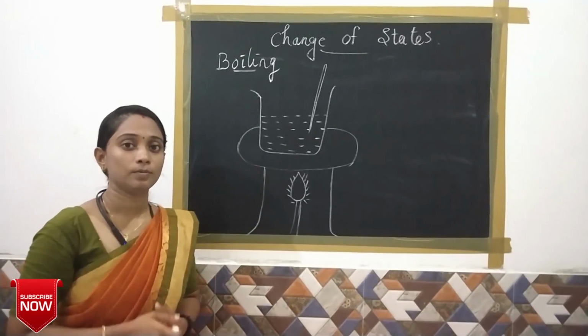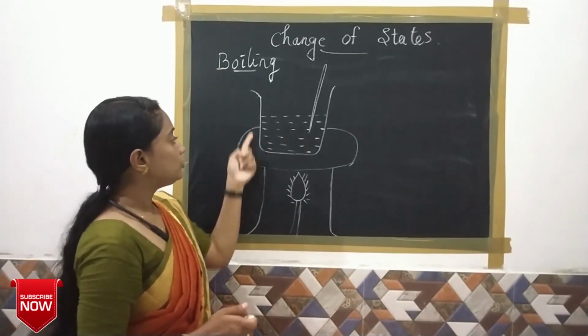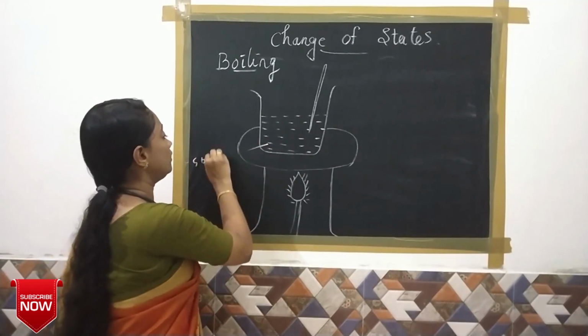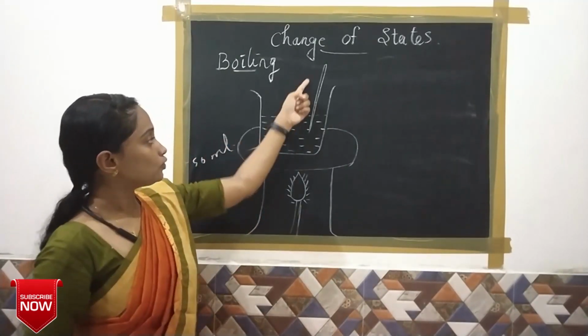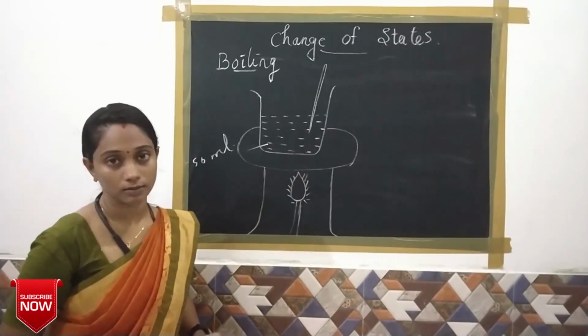So let us see the process behind it. In this activity, we take a beaker that contains approximately 50 ml of water, and I kept one thermometer in it. Now I am going to boil this water.